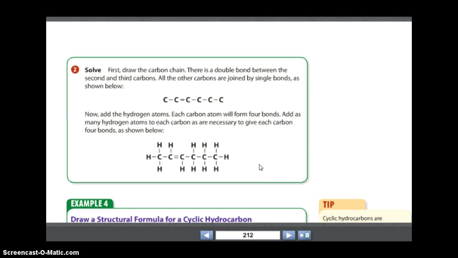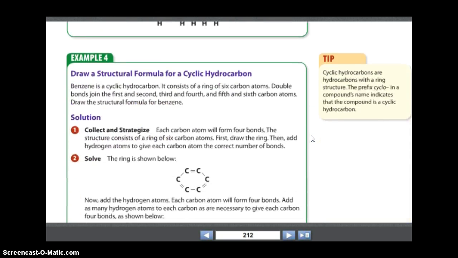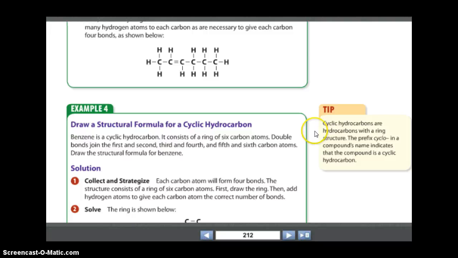And every single carbon needs 4 bonds. That's your key. Check the hydrogen, 1, 2, 3, 4. Check the carbon, 1, 2, 3, 4. Check this carbon, 1, 2, 3, 4. Check the carbon, 1, 2, 3, 4. Learn to count in Spanish. All right, you get the point. Count to 4. Tip. Now we're going to go on to cyclic hydrocarbons.